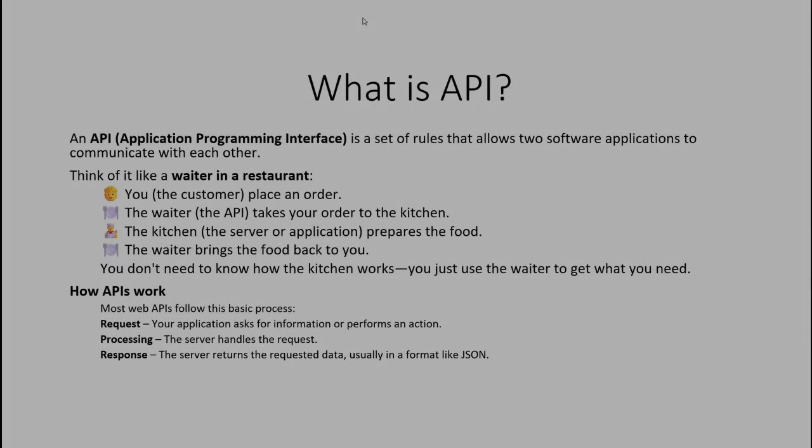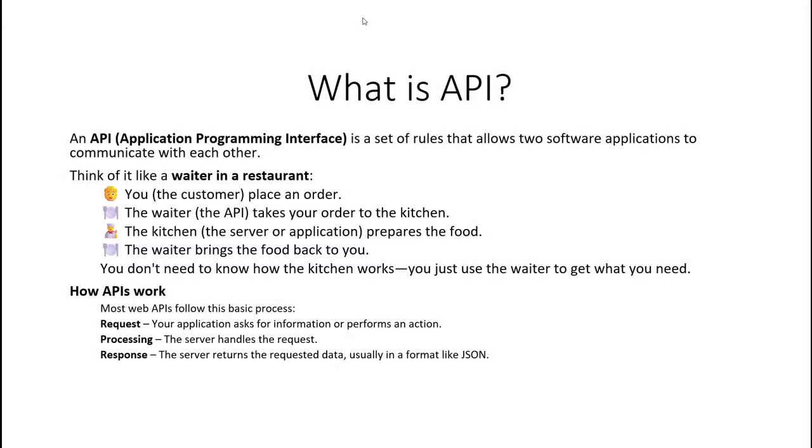Welcome again. Today I'm starting one of the topics, the API and REST API. So first of all, let's understand what an API is. Just going by the definition, an API is a set of rules that allow two software applications to communicate with each other.